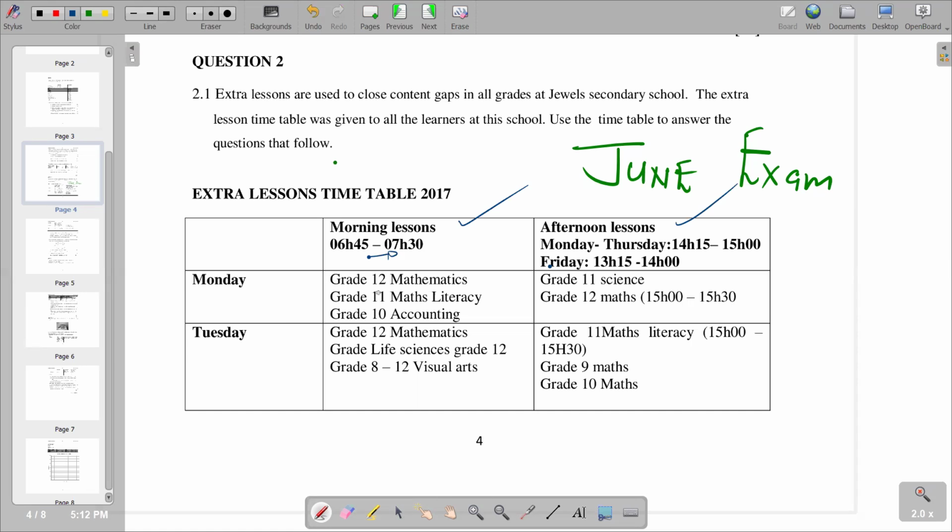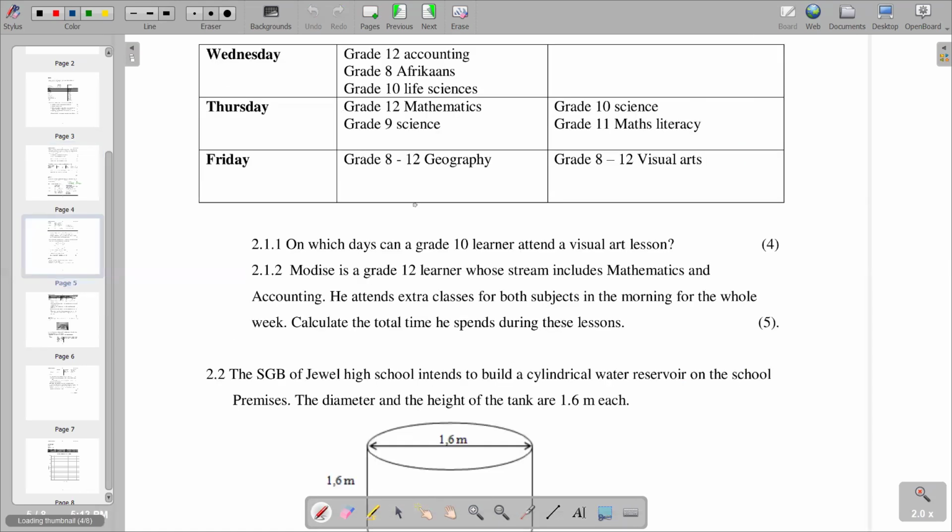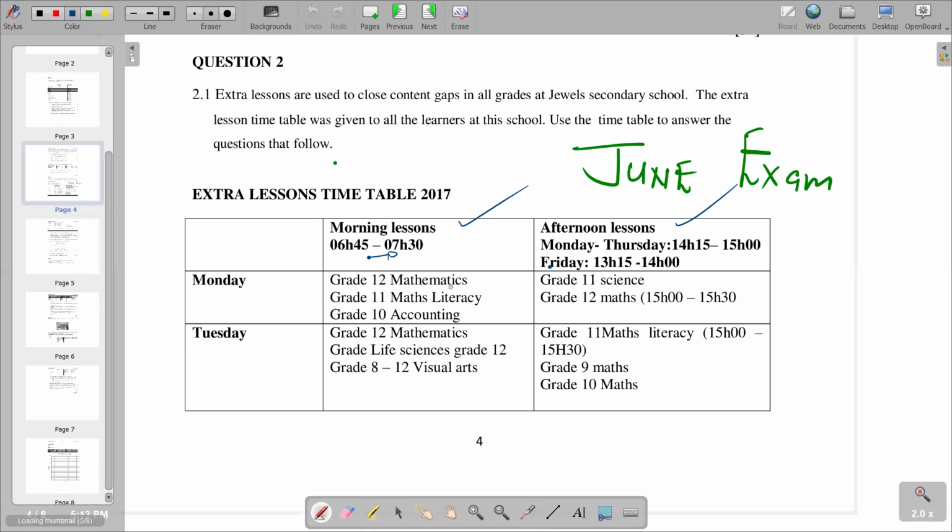Then we use this information that we are given. The first question: on which days can a grade 10 learner attend visual arts school? We have to check where visual arts for grade 10 is placed and on which day. We start from Monday and check for grade 10 visual arts. We cannot see it.